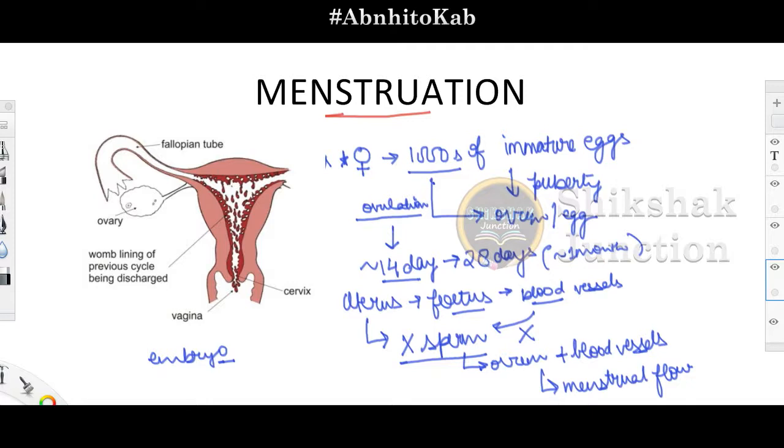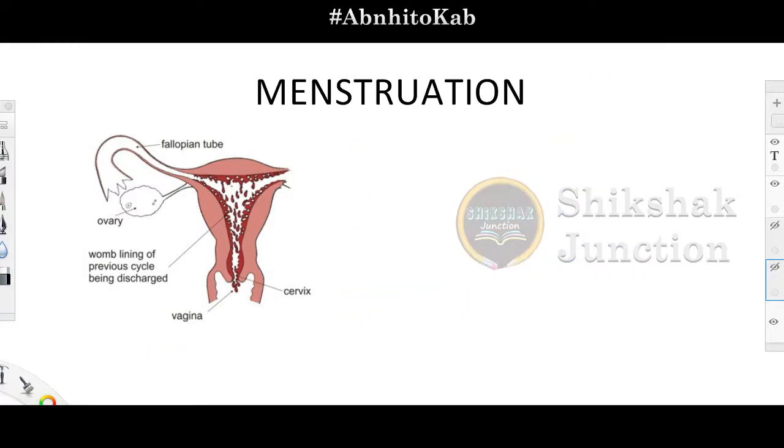This menstruation lasts for about 3 to 5 days normally. Now again, an important point regarding this menstruation is that the menstrual cycle does not depend solely upon the ovum. This menstruation is controlled by certain hormones, those hormones which are secreted by the female reproductive system, and we have already discussed that, right? So you have to keep in mind that menstruation is controlled by the hormones.